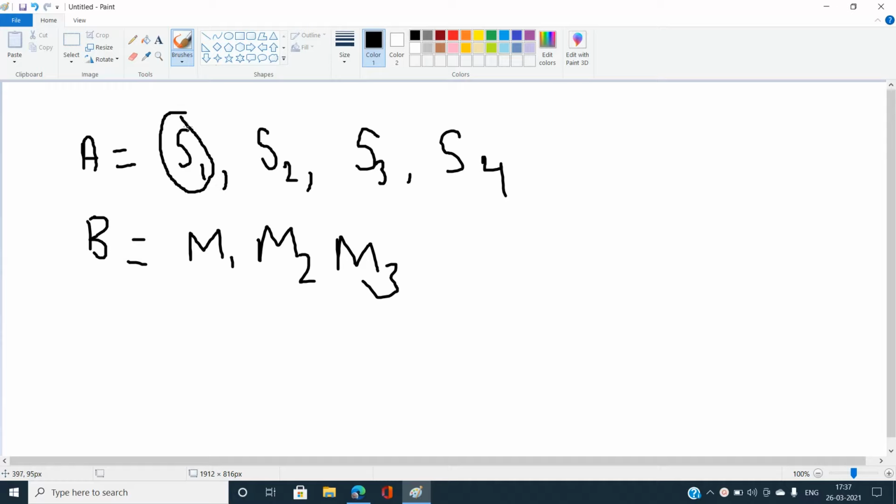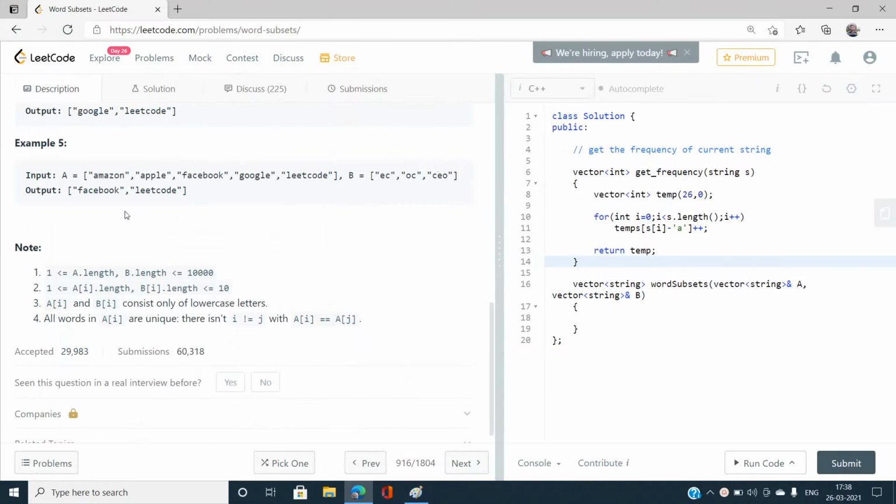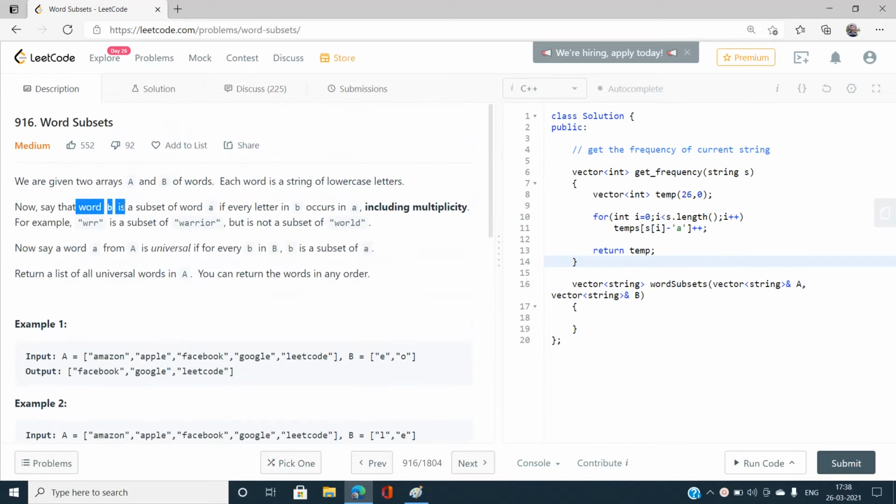Okay, so it means that, let's say I'm going to talk about this M1 string, every character of this S1, starting from small a to small z, must be greater than or equal to every character of this one. This is because for any word to be a subset of another word, according to the problem statement, every letter in B must occur in a including multiplicity. So we need to account for the frequency also.